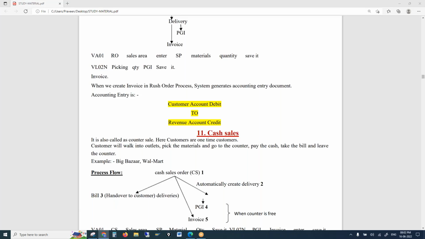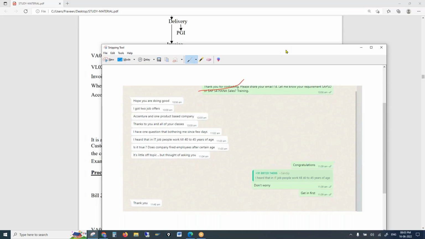So yesterday, one person got a job. He also has a typical question we could see. He got two offers, one from Accenture and another from some product-based company. But you see his question, like in the IT industry, people work only until 40, 45 years of age.